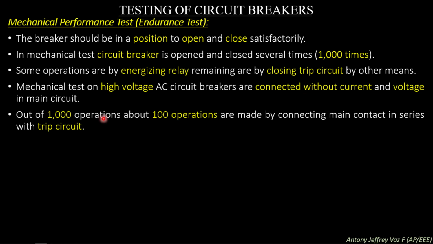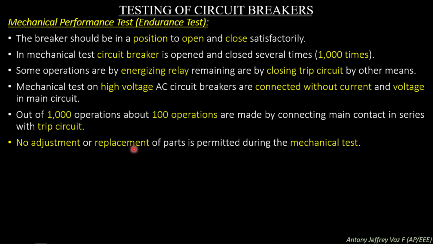Out of 1000 operations, about 100 operations are made by connecting the main contact in series with the trip circuit.